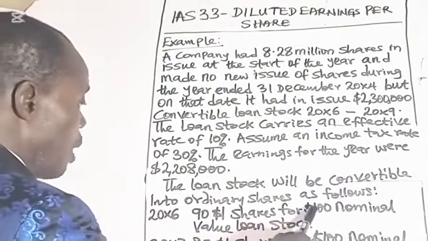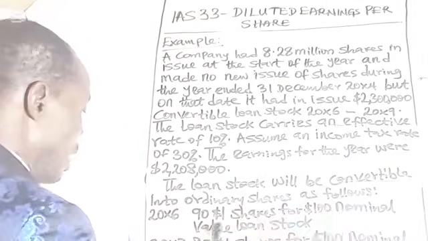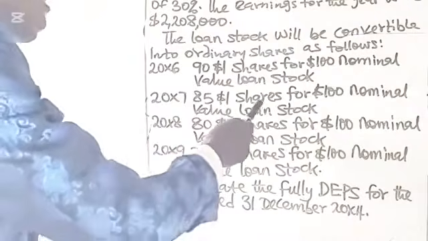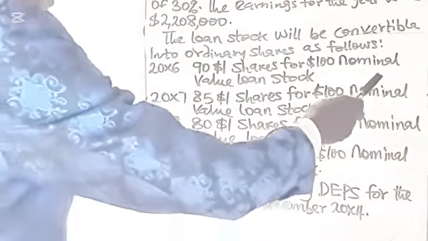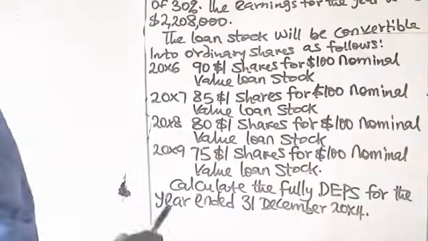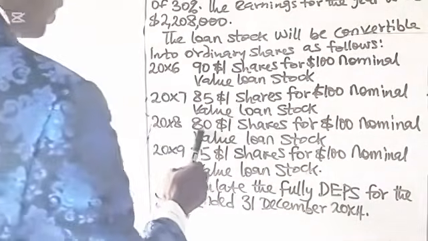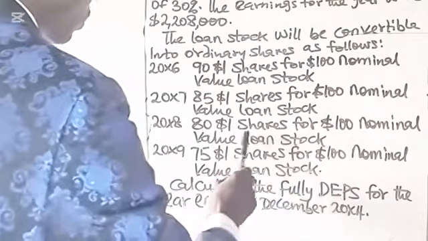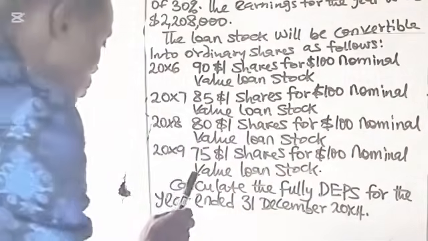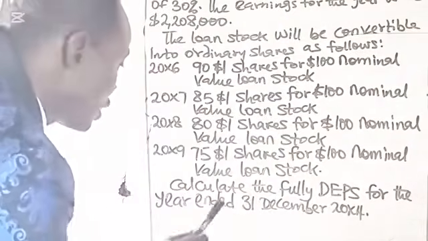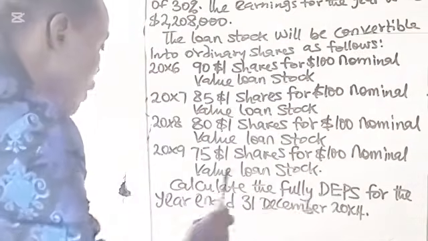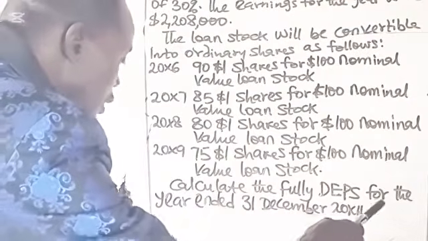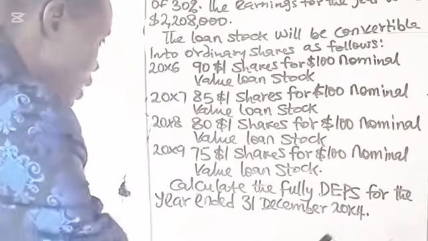$2,208,000. The loan stock will be convertible into ordinary shares as follows: 20x6, 90 $1 shares for $100 nominal value loan stock. 20x7, 85 $1 shares for $100 nominal value loan stock. 20x8, 80 $1 shares for $100 nominal value loan stock. 20x9, 75 $1 shares for $100 nominal value loan stock. Calculate the fully diluted earnings per share for the year ended 31st December 2024.